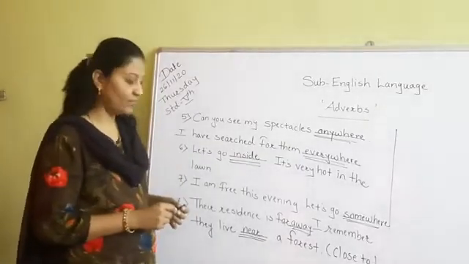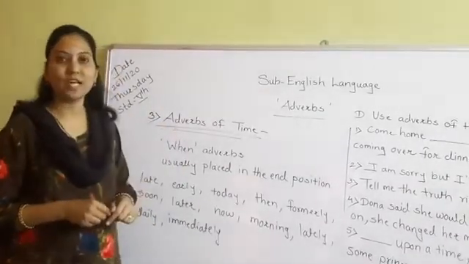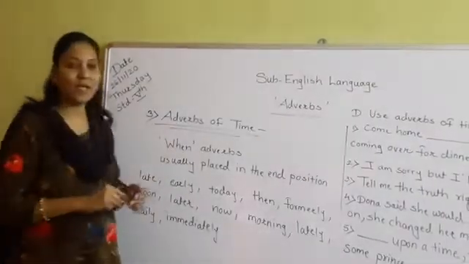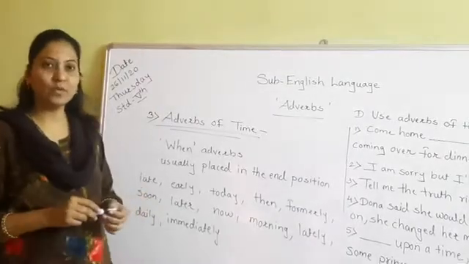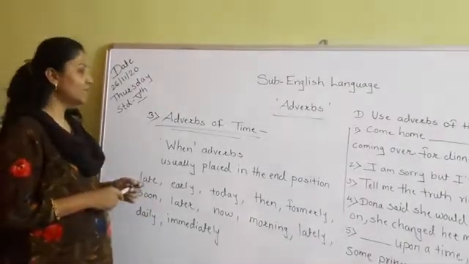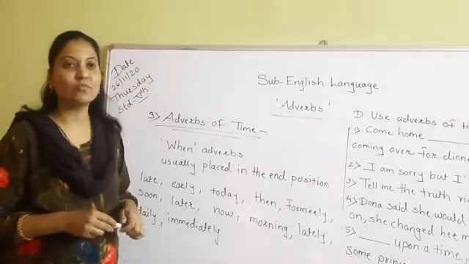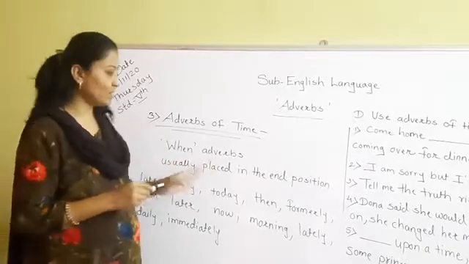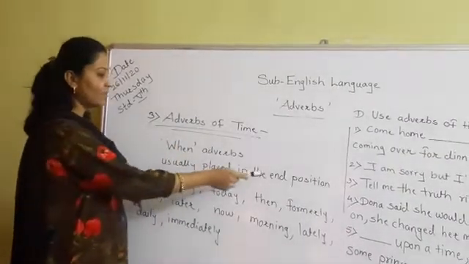So let's move forward. Now students, the third type is adverb of time. We are going to see adverbs of time, and adverbs of time are also known as the when adverbs. And the words that we use as the adverb of time, they are generally placed at the end of the sentence.